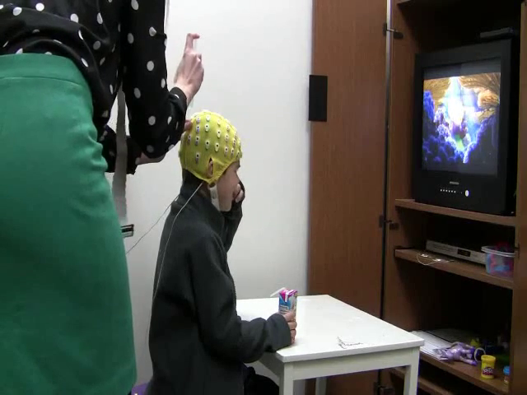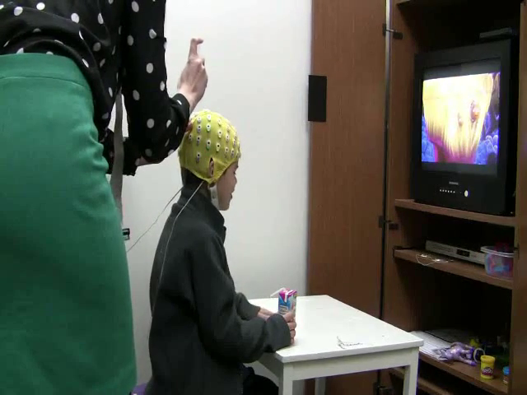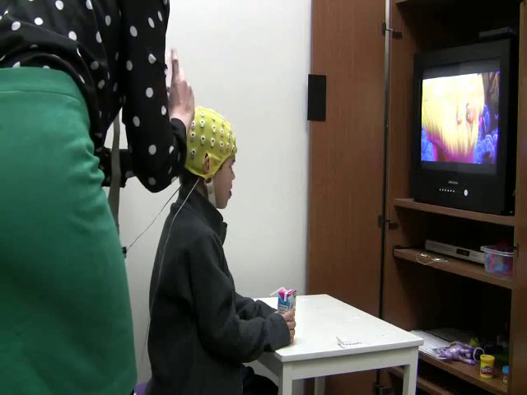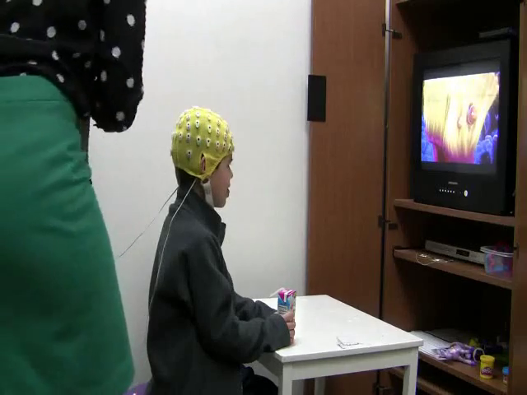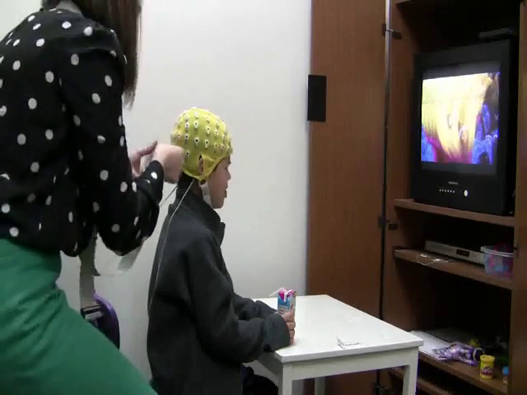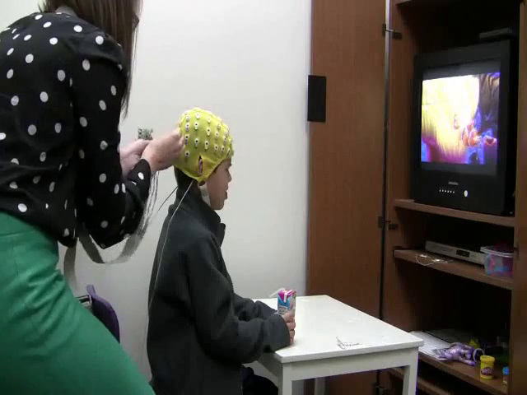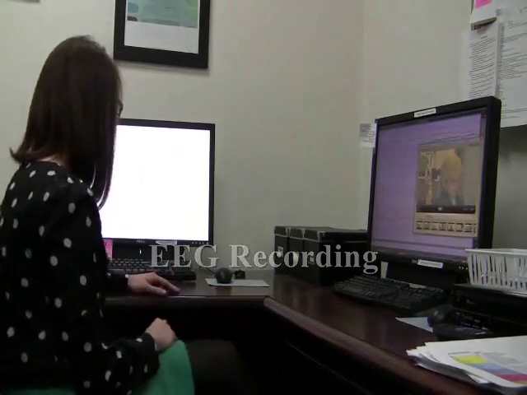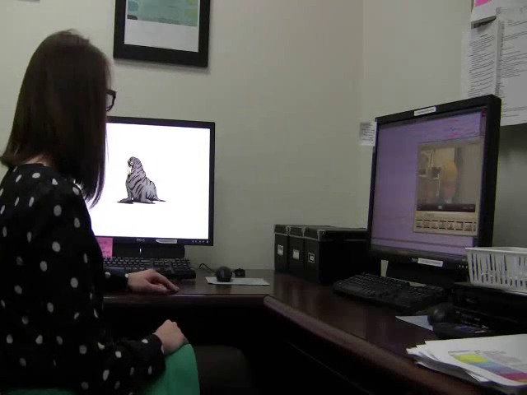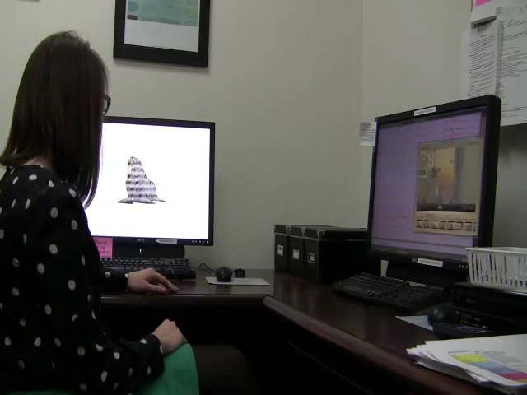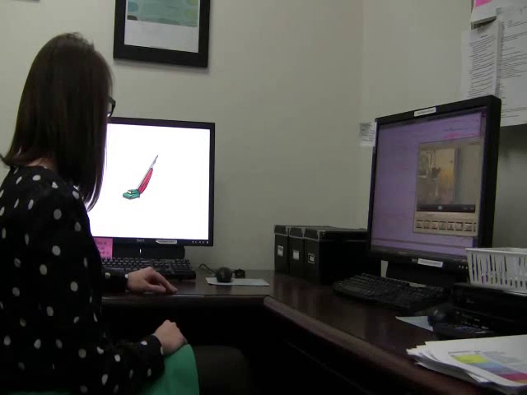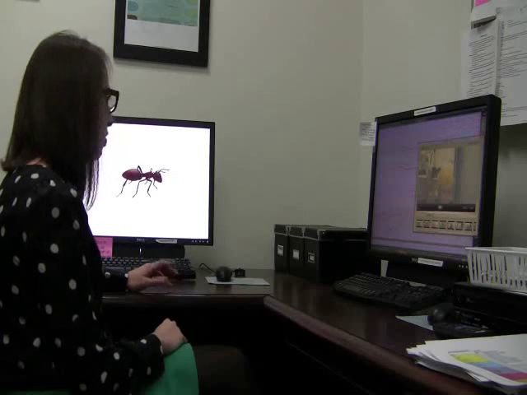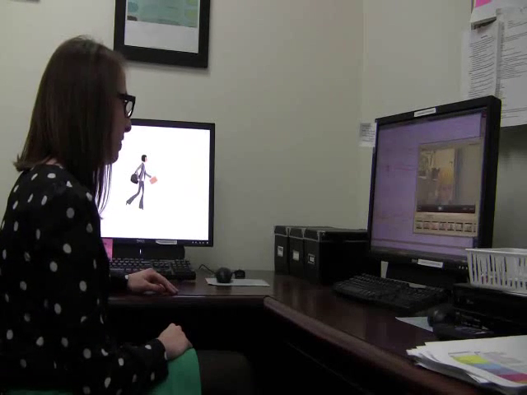For our study, we compared ERP responses at encoding between 26 children and 20 adults. First, participants were fitted with an appropriately sized EEG cap. Then, they were seated in front of a computer screen. At encoding, participants saw 120 pictures of animals, plants, and everyday objects, and performed 2 judgment tasks. For half of the pictures, participants made an animacy judgment, and for the other half, a size judgment. Following encoding, the cap was removed, and participants took a 5 to 10 minute break.